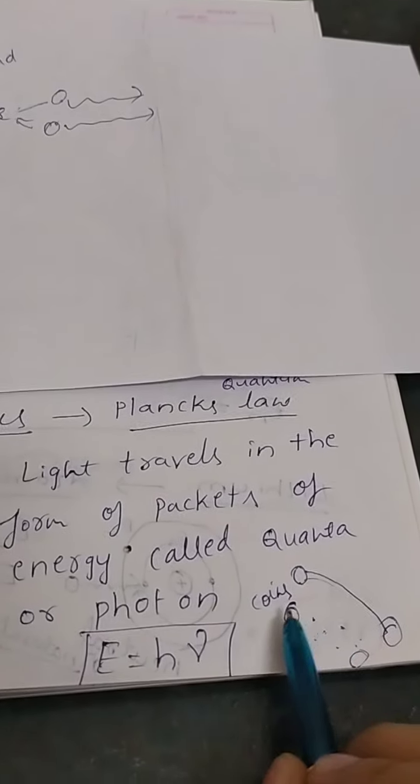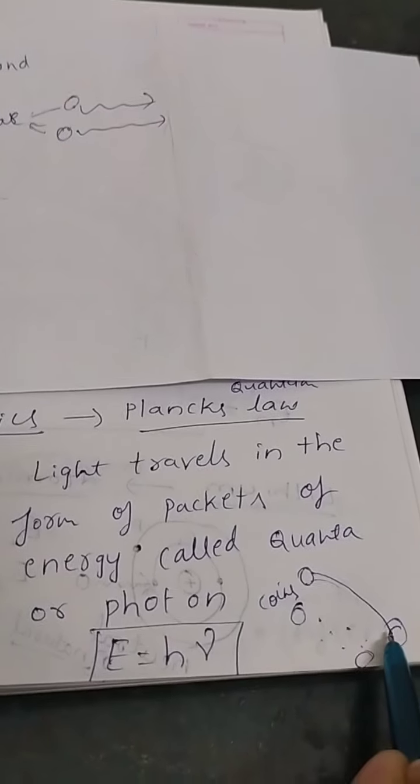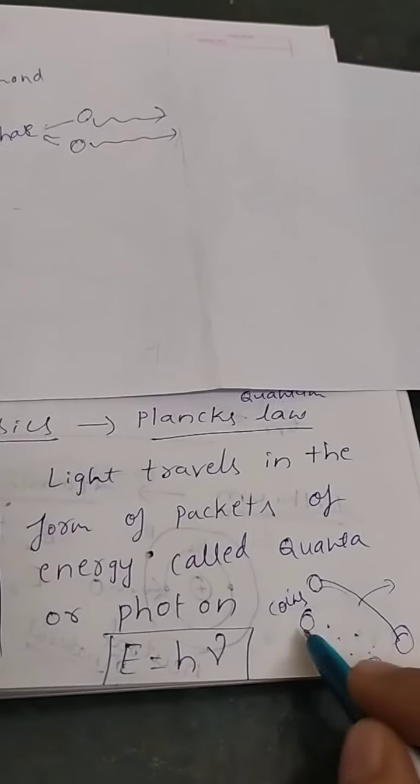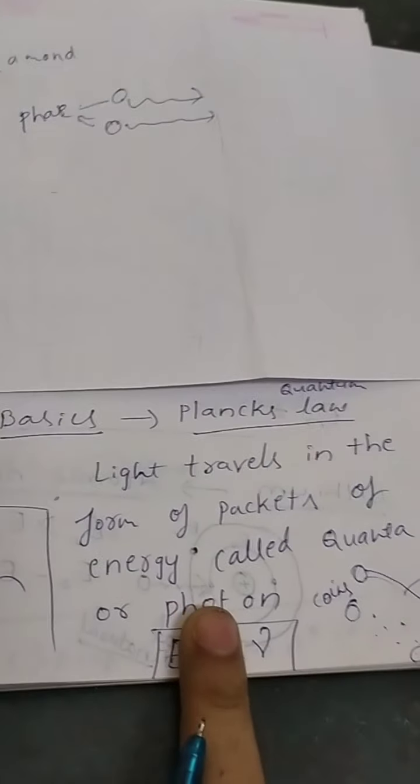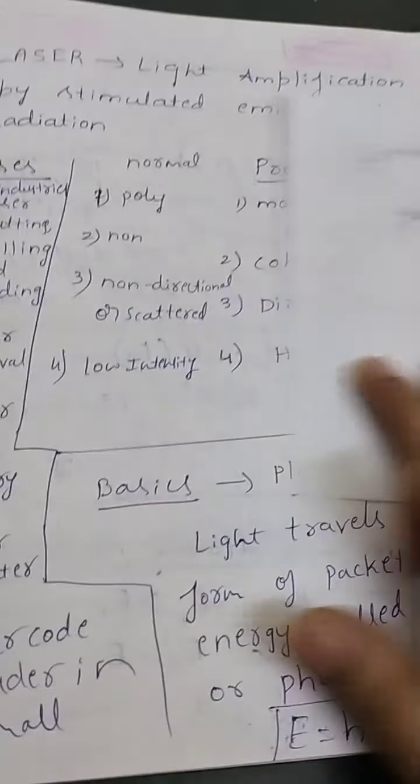So he imagined light as not a continuous flow. Dual nature is also there, but here he is utilizing that it moves as packets of energy from one point to another point, and those packets are known as photons. Each photon contains an energy E is equal to h nu. So this is the basic law, you already know.